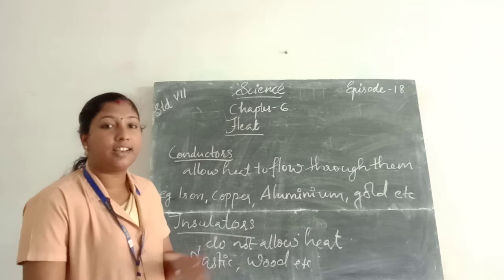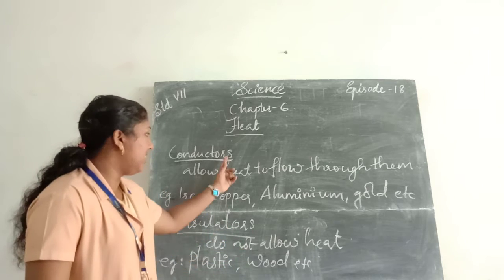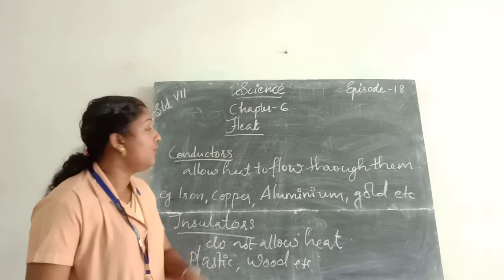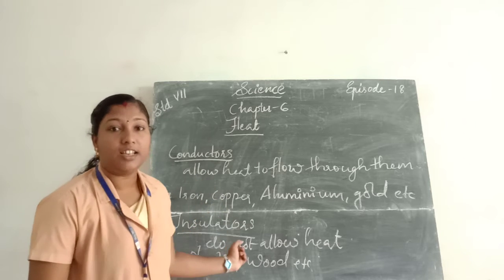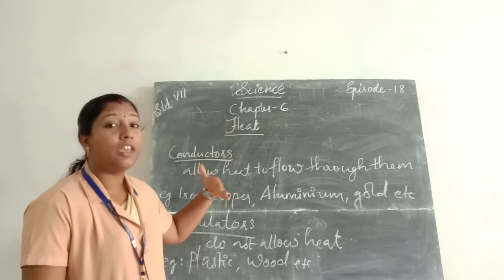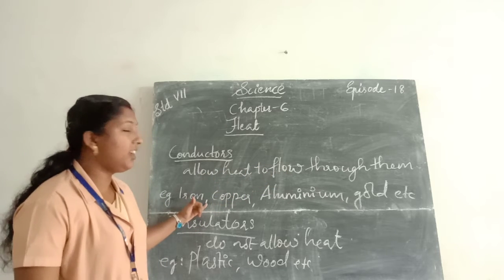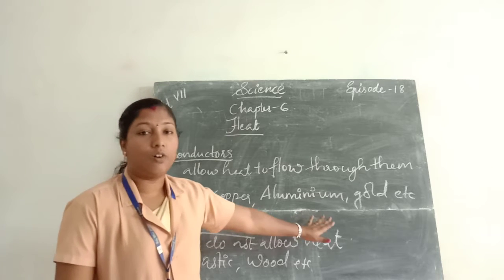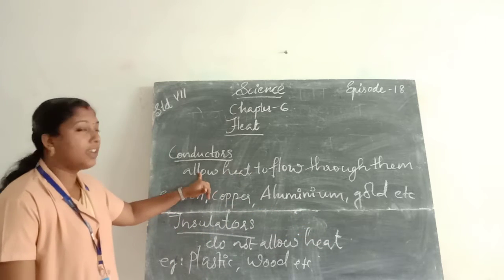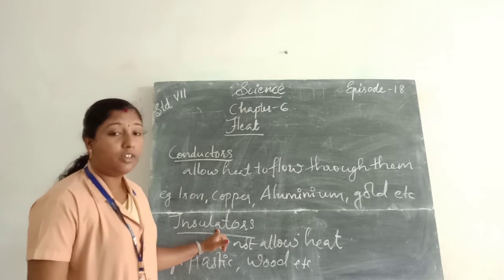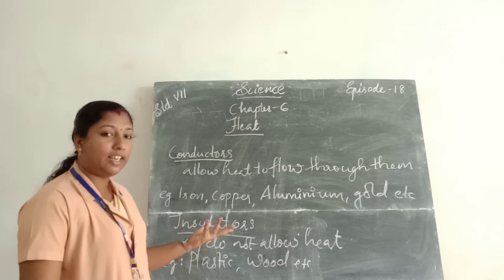These objects are classified into three types: conductors, semiconductors and insulators. Here in this chapter we learn about conductors and insulators. What do you mean by insulators?